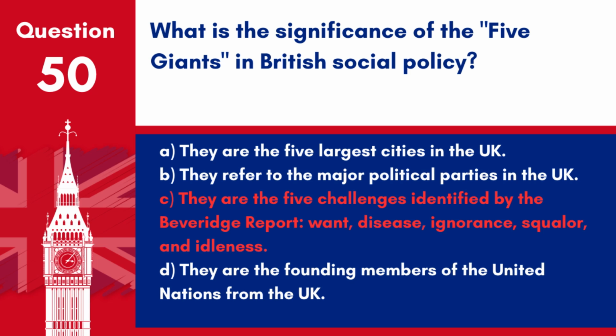Answer: C. They are the 5 challenges identified by the Beveridge Report: want, disease, ignorance, squalor, and idleness. The 5 giants in British social policy refer to these challenges.